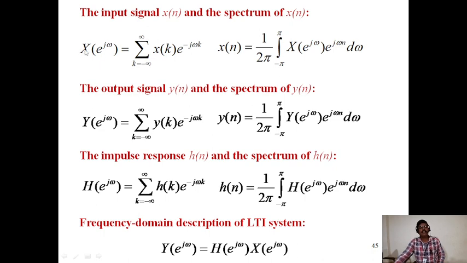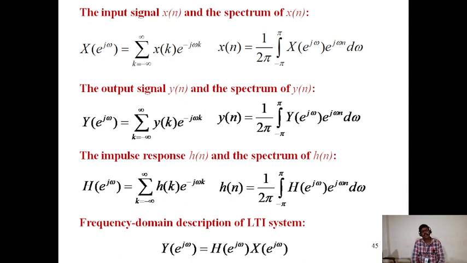The input signal x of n and the spectrum of x of n. X of e power j omega is equal to the sum over k from minus infinity to infinity of x of k e power minus j omega k. x of n is equal to 1 by 2 pi integral from minus pi to pi of X of e power j omega into e power j omega n d omega.